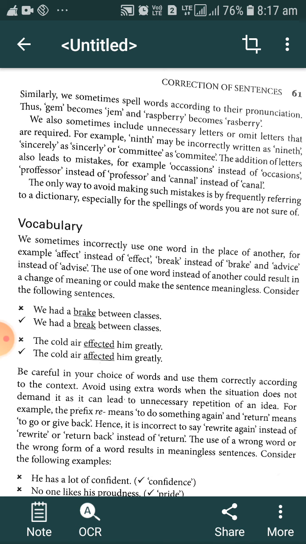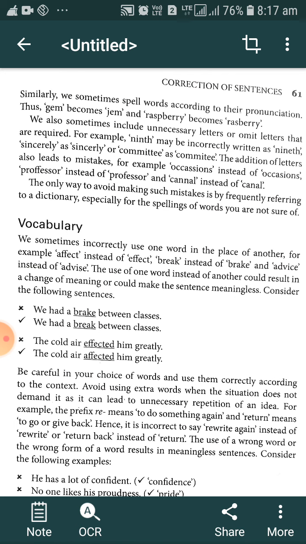Raspberry. P is silent, but if we don't know the spelling of that particular word, we just spell according to our mind and write RASBERRY. But the original spelling of raspberry is RASPBERRY. We also sometimes include unnecessary letters or omit letters that are required.